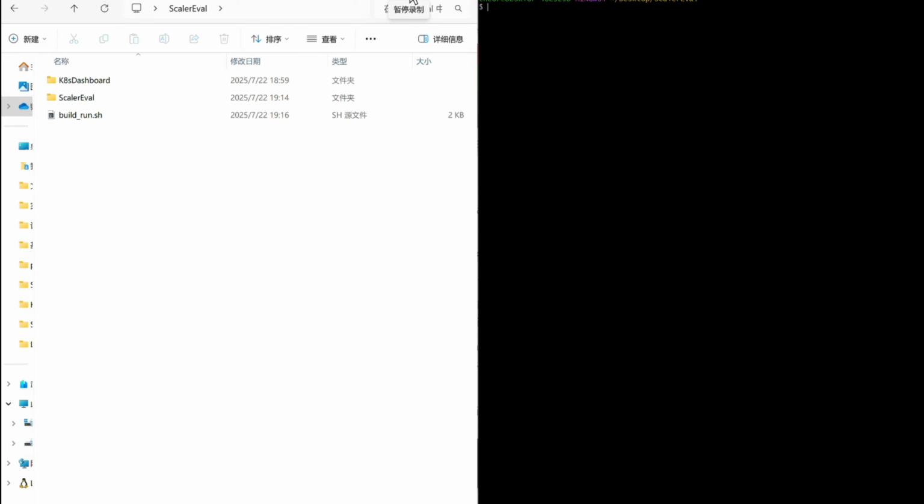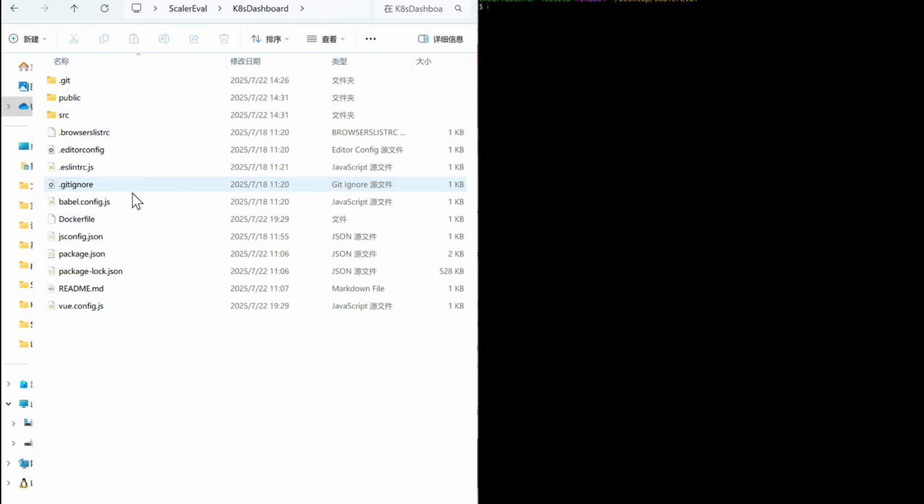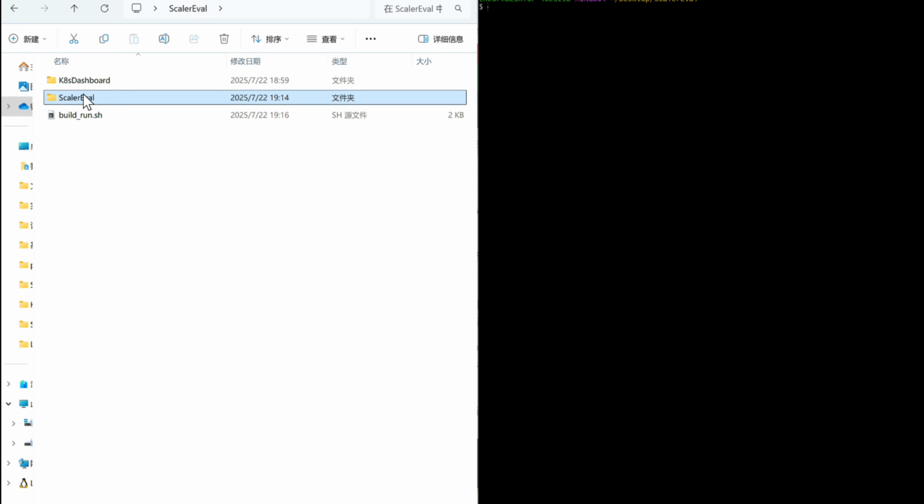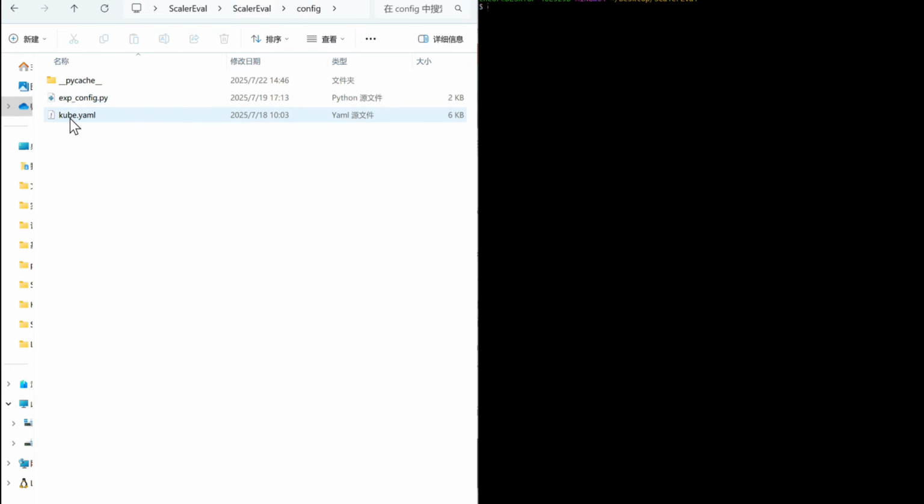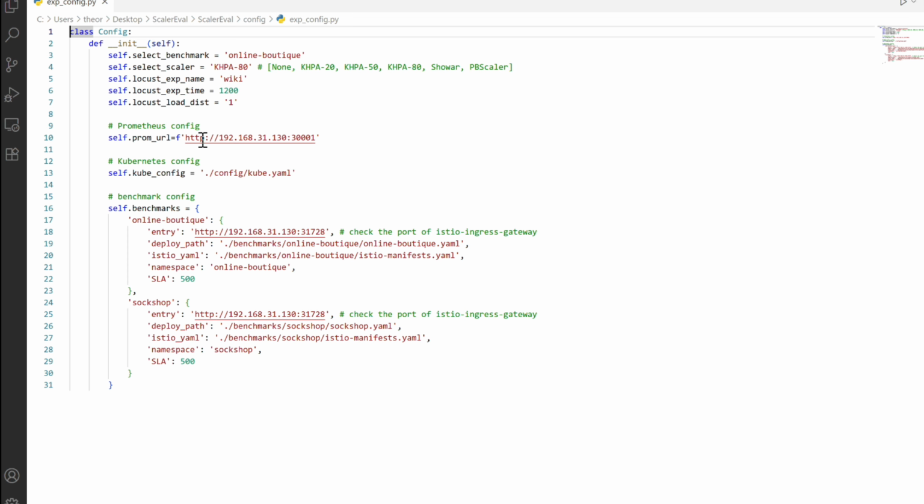In the following, we demonstrate how to evaluate our autoscaler using ScalerEval. There are 2 projects and 1 executable file in ScalerEval. The K8s dashboard project is the front end of ScalerEval, and the ScalerEval project is the backend. Before evaluation, you can update the exp_config.py and replace the cuba.yaml using the configuration file of your cluster. In the exp_config.py, you should adjust some configurations based on the actual details, for example, the URL of Prometheus.